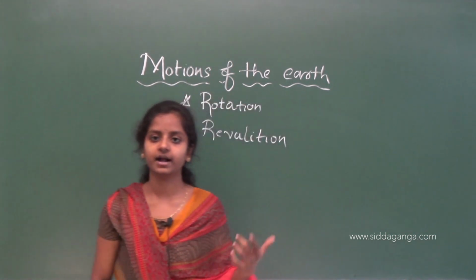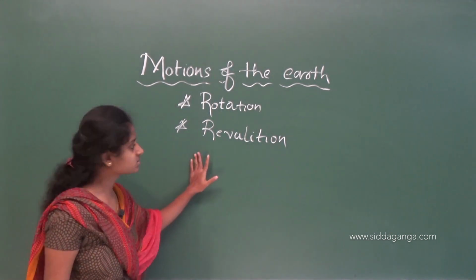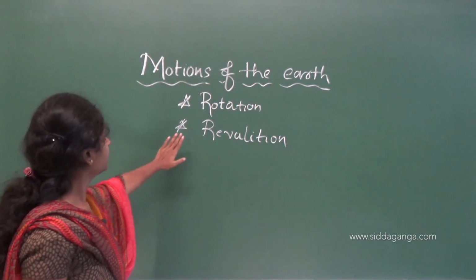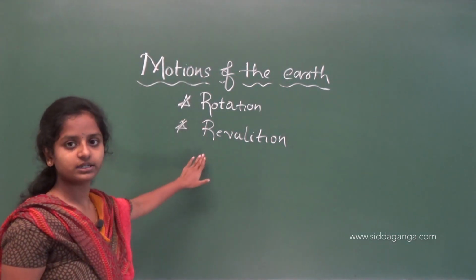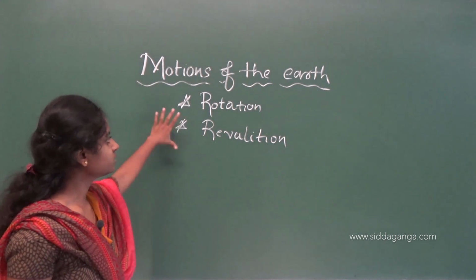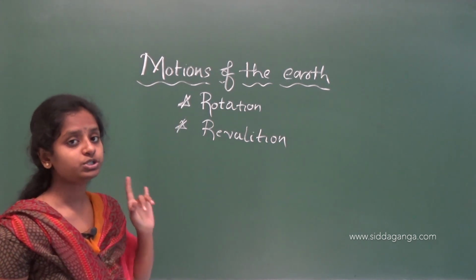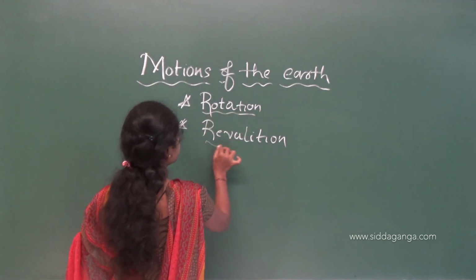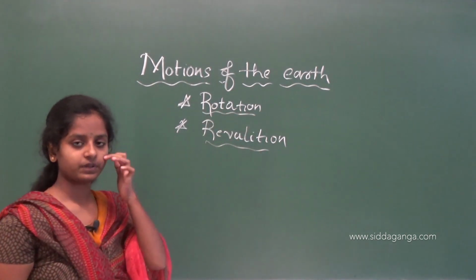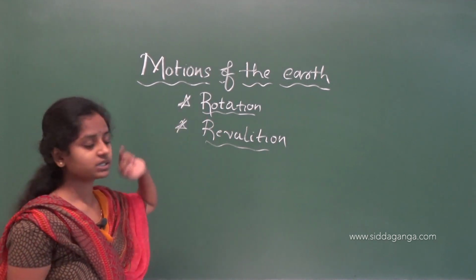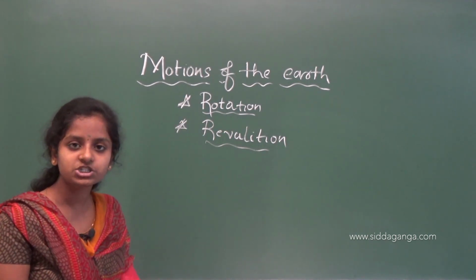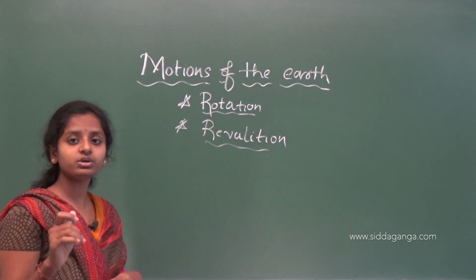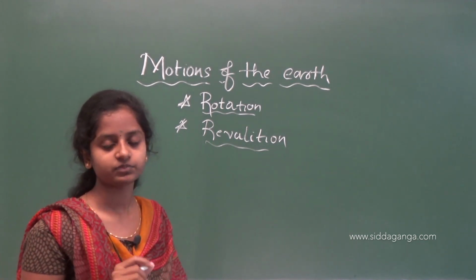Okay, can you see this? Yeah, I think so. Okay, first one is rotation and the other one is revolution. So these are the major motions of the earth. Now what is rotation? Rotation means motion of the earth around its own axis.